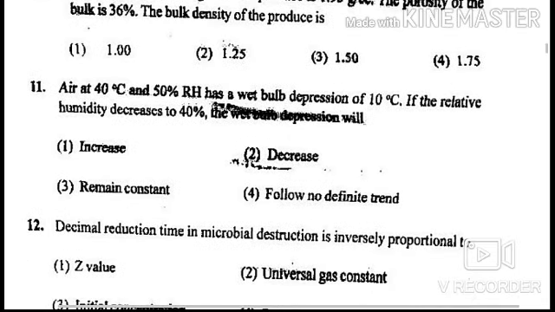Next question is, air at 40 degrees centigrade and 50% relative humidity has a wet bulb depression of 10 degrees centigrade. If the relative humidity decreases to 40%, the wet bulb depression will. Options are increase, decrease, remain constant, follow an indefinite trend. So answer is increases. Guys, remember that when the humidity decreases, the depression automatically increases.